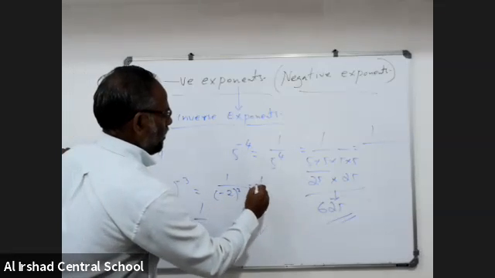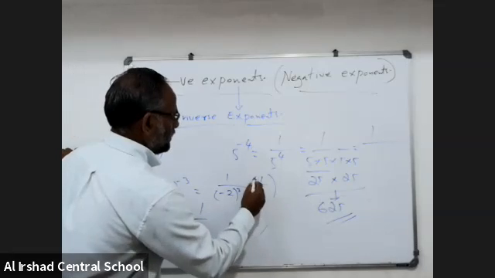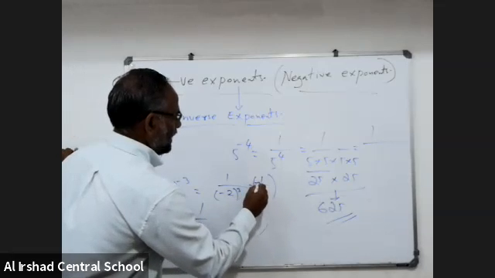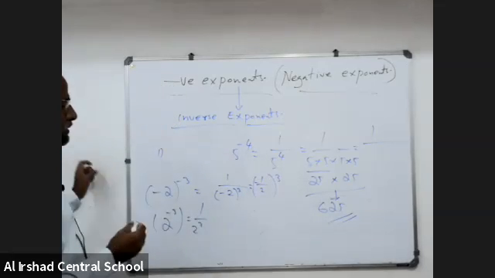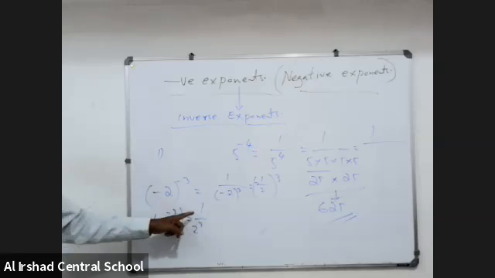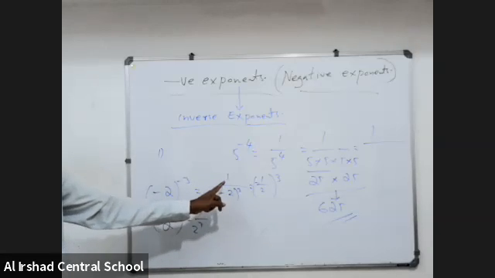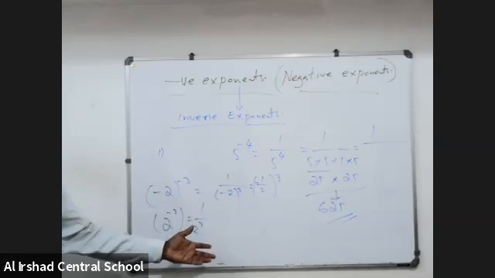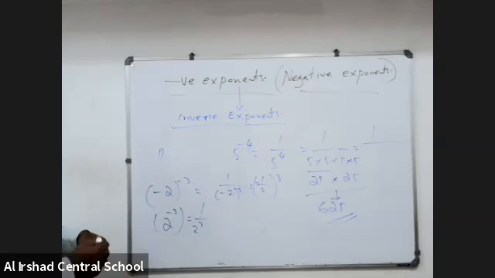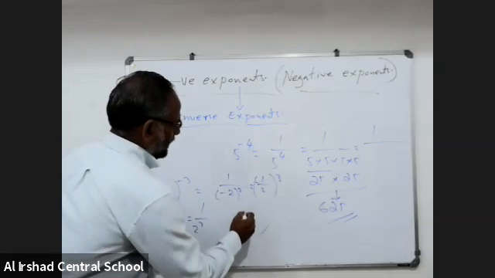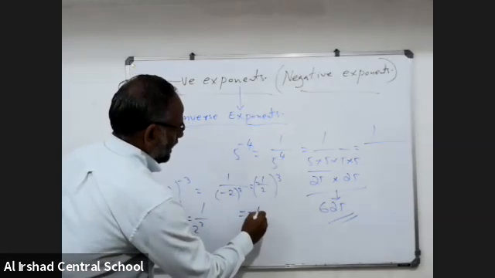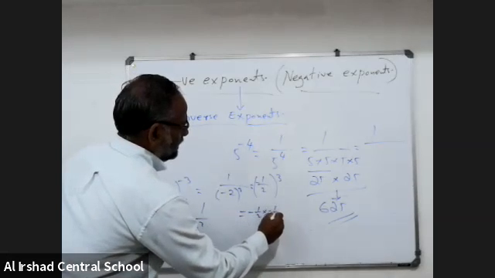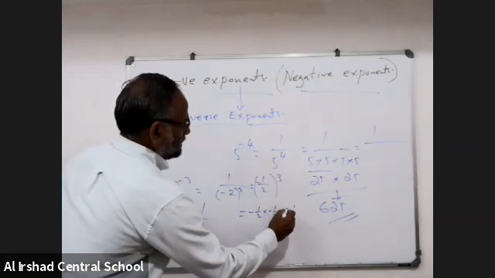That means minus 1 by 2 all cube. Because 1 into 1 into 1 is also a cube. After that, what are you getting? Minus half into minus half into minus half.